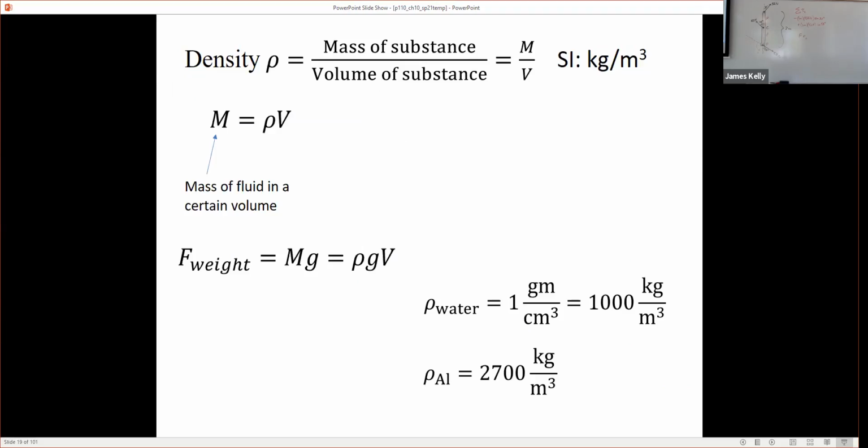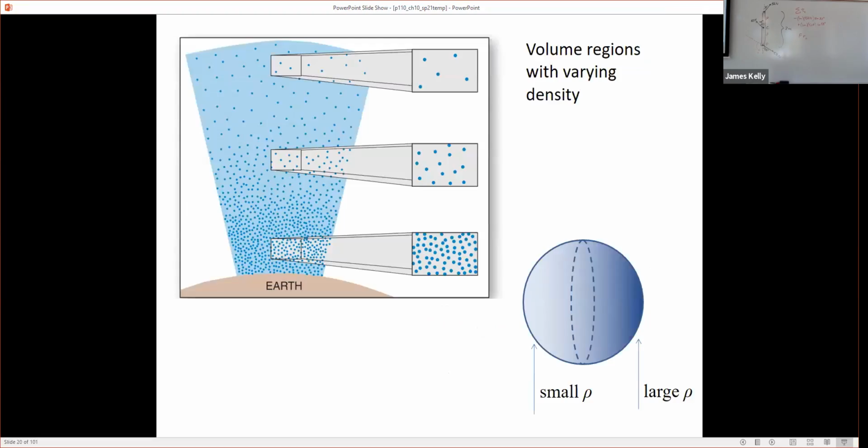Now, we were thinking here of substances where their density is pretty constant. In other words, even if you go to the bottom of the ocean, the density of water doesn't increase very much as you go down. You might think if you take a certain volume, it gets compressed because we'll find out the pressure is really big down at the bottom of the ocean, but it's fairly incompressible. So the density of water kind of doesn't matter. As long as it's a liquid, it's very close to 1,000. Same thing for aluminum. It's really hard to compress aluminum. But that's not true for everything.